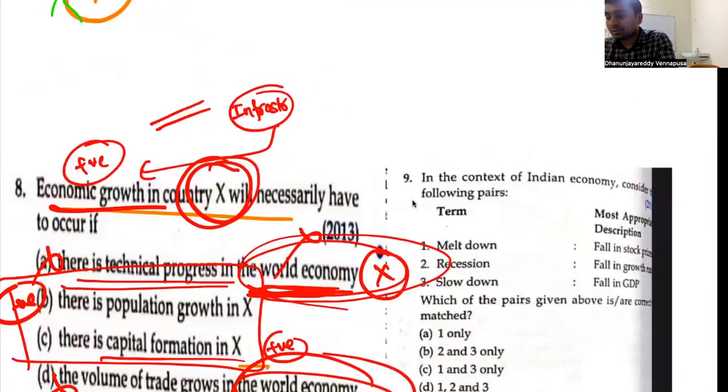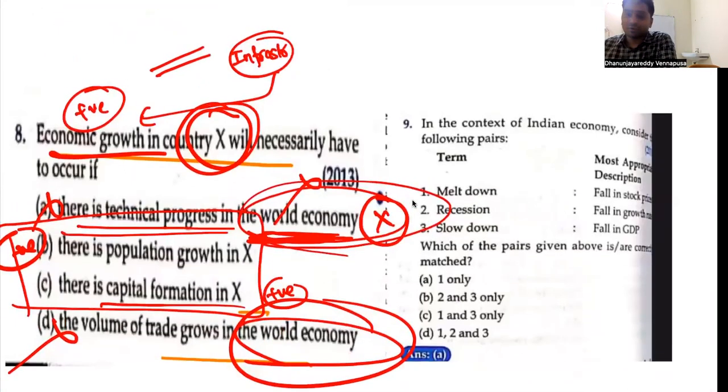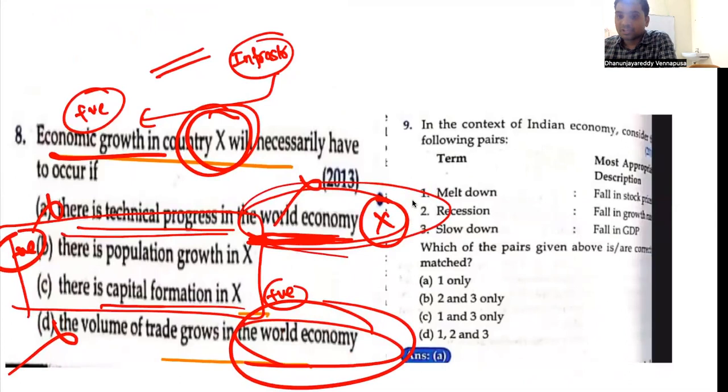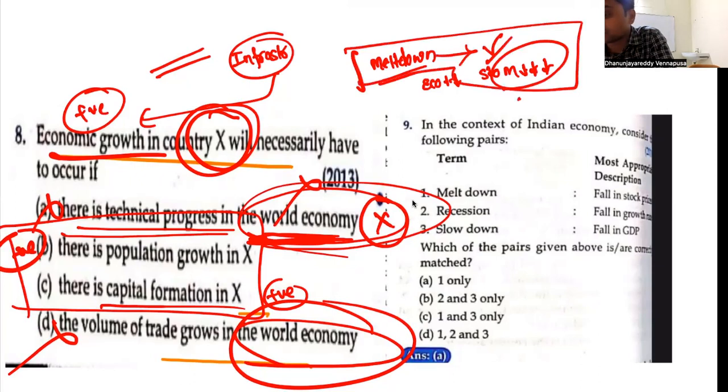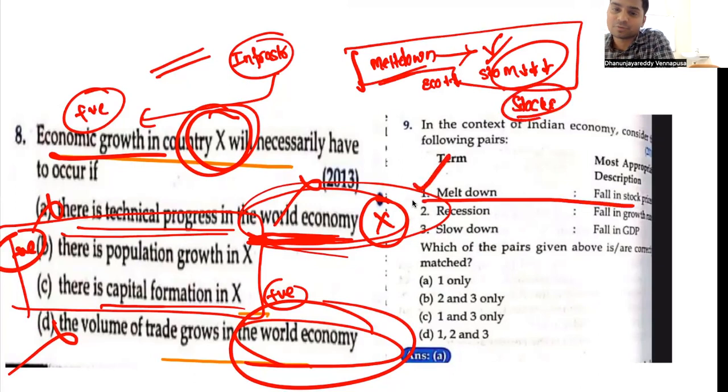So like this, you have this. So in the context of the Indian economy, consider the following statements. They have given some statements. What is meltdown? What is recession? What is slowdown? So what is meltdown? The economy is falling down. As a result, what happens when the economy is falling? The stock market will also fall. So whenever the stock market is falling, it is called meltdown. So meltdown is a term associated with stocks or stock values. So remember this, it is related to stocks. So this is correct, fall in stock prices.